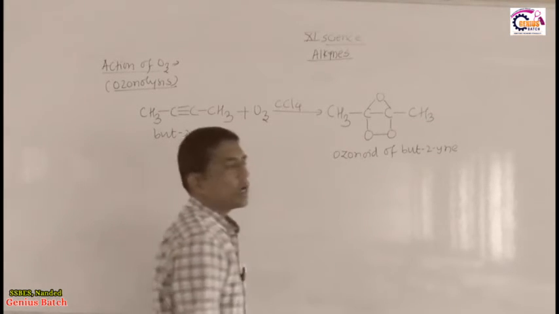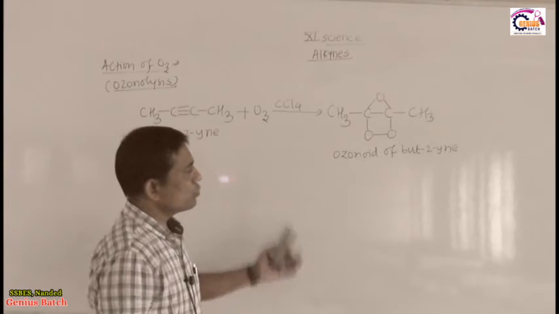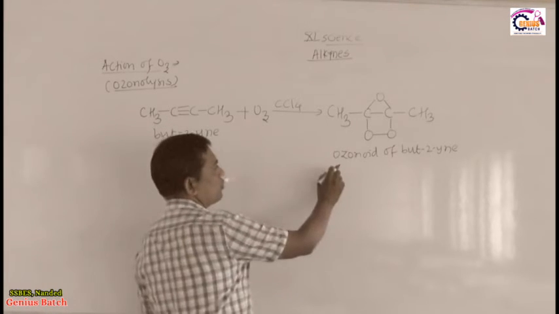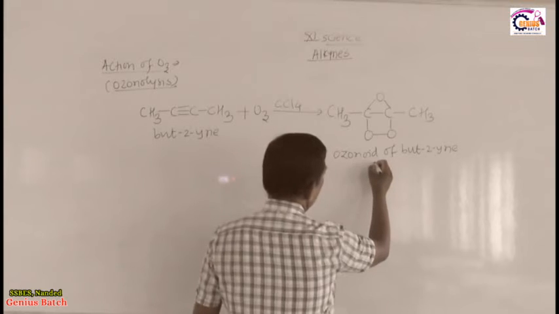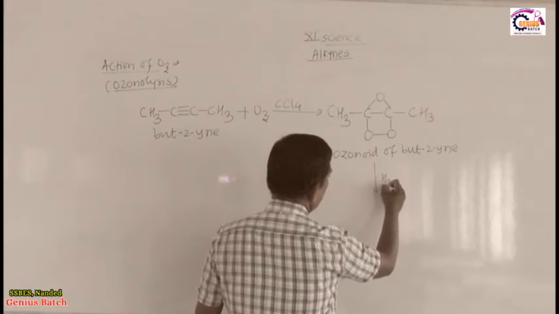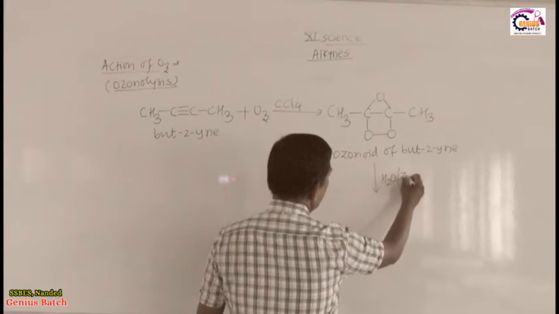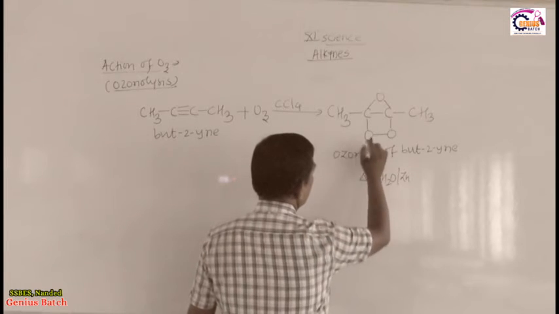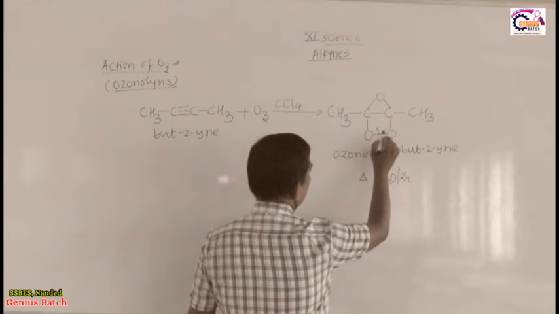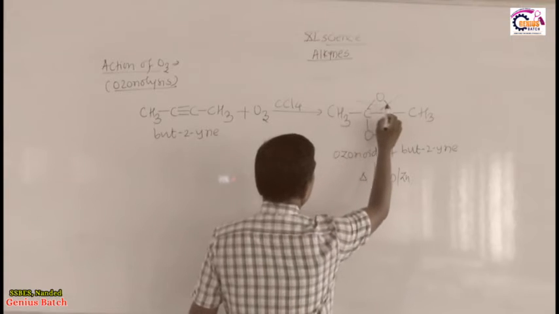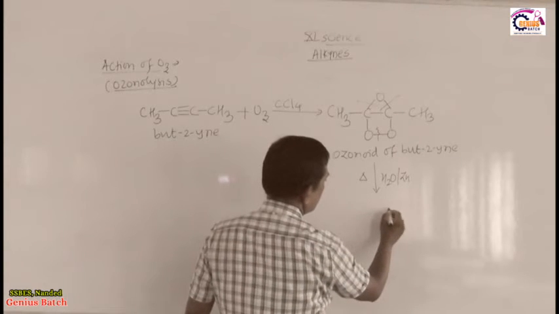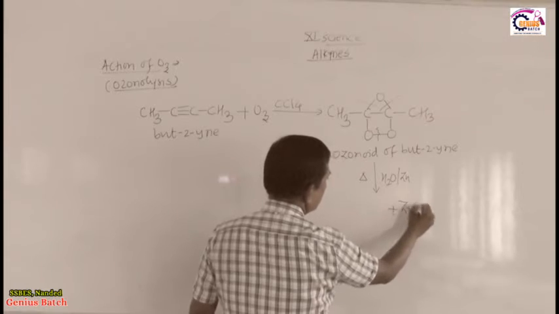We convert but-2-yne into ozonoid. Next step is hydrolysis, H2O in the presence of zinc with heating. So we have to break this one and this one. This oxygen combines with zinc to form the byproduct ZnO.